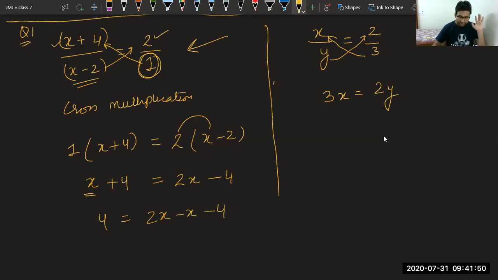Class, I'm again telling, this question is not in your course. It is a little bit difficult. If you want, you can leave it. This minus 4 will go to that side. It becomes plus. We have 2x minus x equal to 4 plus 4. So 8 is equal to x.